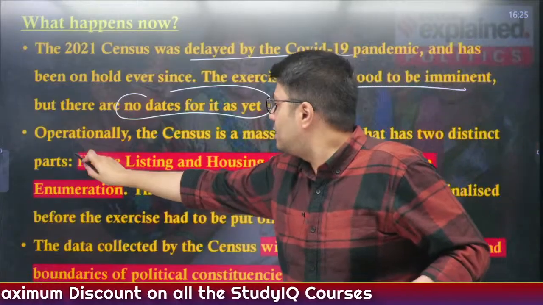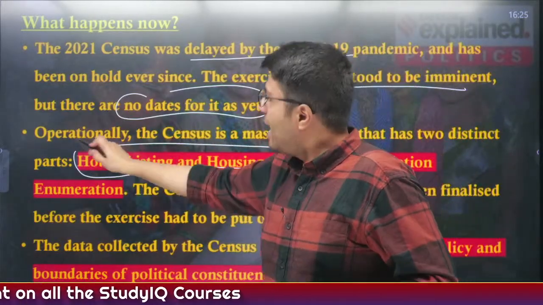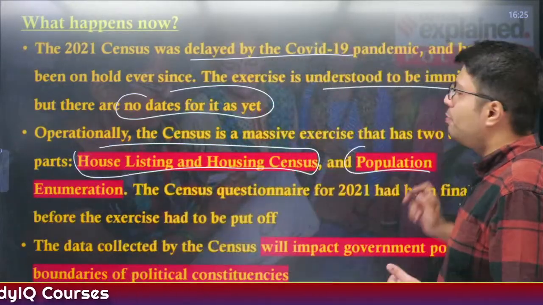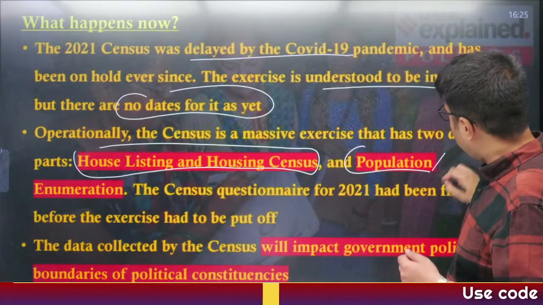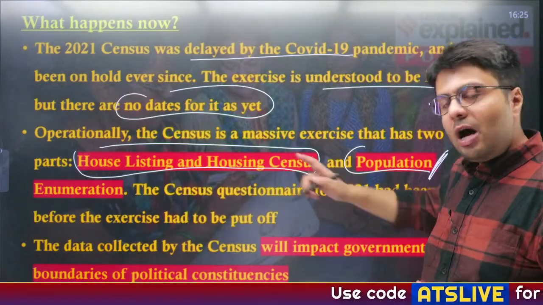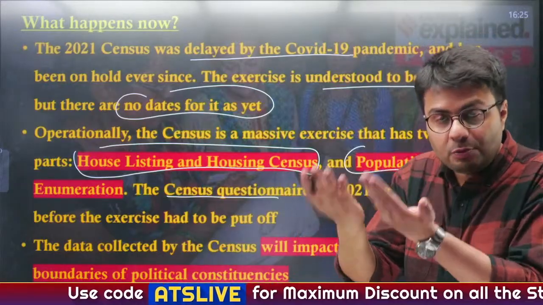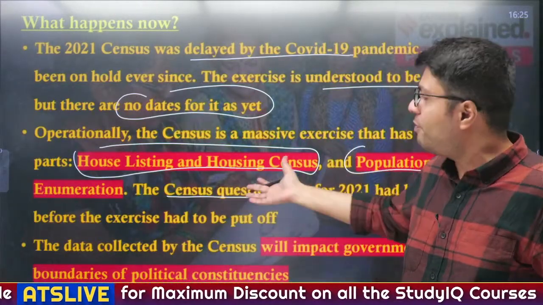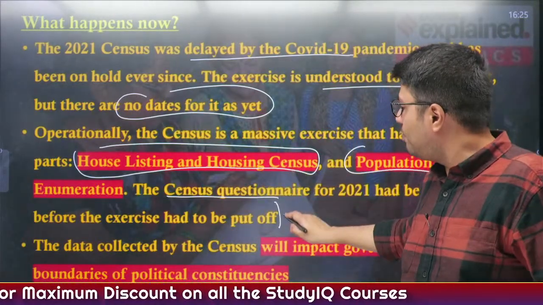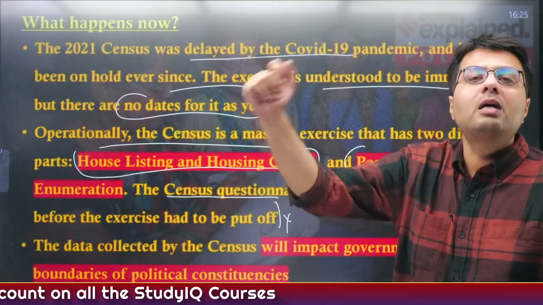First, house listing and housing census is conducted, and in the second part, population enumeration is done, and the caste based census will happen in this second stage. Earlier, the questionnaire which the census persons will ask the respondents was finalized, but you understand this will have to be changed because you also need to ask for caste based data.